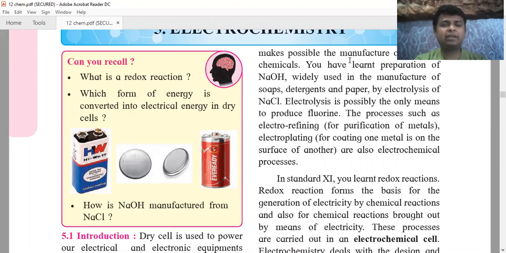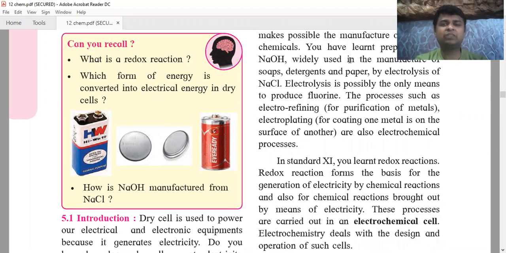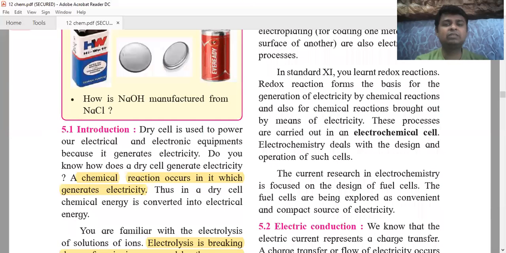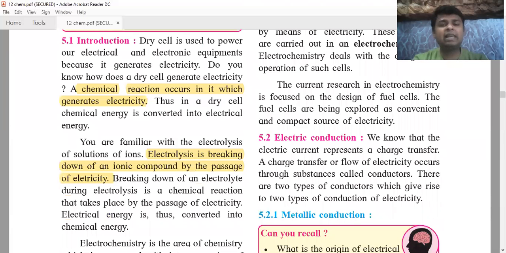So which form of energy is converted to electrical energy in dry cell? Now you know that dry cell contains chemicals. Dry cell मध्ये chemicals असतात आणि chemical energy convert होते electrical energy मध्ये. Okay. Now, dry cell is used to power our electrical and electronic equipments because it generates electricity. So here what is happening? Chemical energy is converted to the electricity. That is what we are interested in.